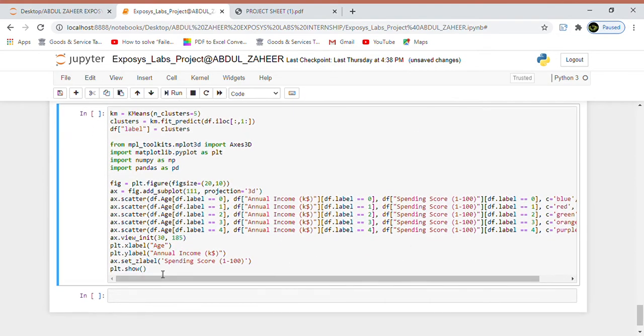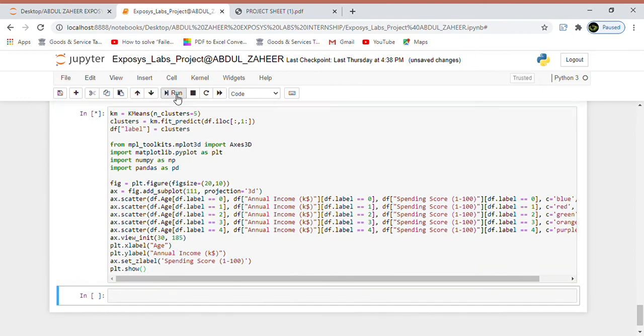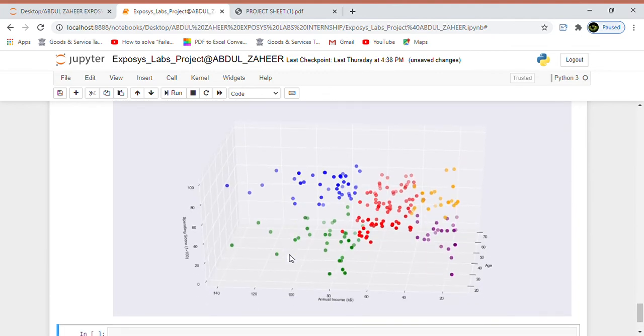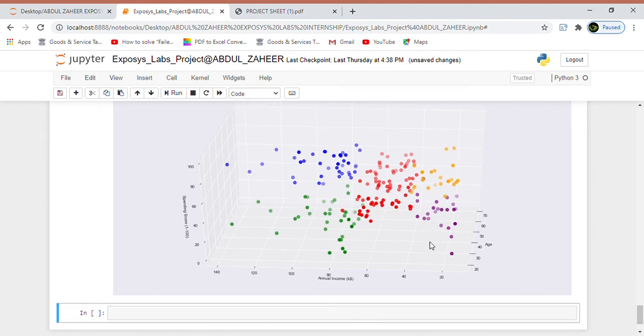After this, the main output of our project is this. This is the 3D plot to visualize the spending score of the customers with their annual income. The data points are separated into 5 classes, which are represented in different colors in the 3D plot. We can see blue, green, red, yellow, and violet. This represents different classes of data points.